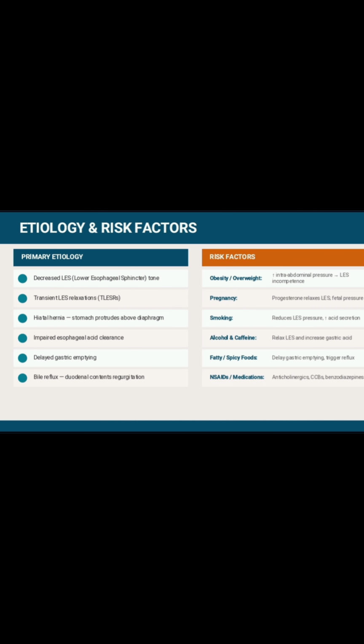Smoking decreases the lower esophageal sphincter pressure and increases the acid secretion. Alcohol and coffee relax the sphincter muscles and increase the acid secretion. When the muscles are relaxed and acid is there, it can move upward to the mouth or esophagus. Fatty and spicy food also trigger the reflux. Antacids or medications also lead to reflux. Reclining within 3 hours after eating also causes reflux from the stomach.